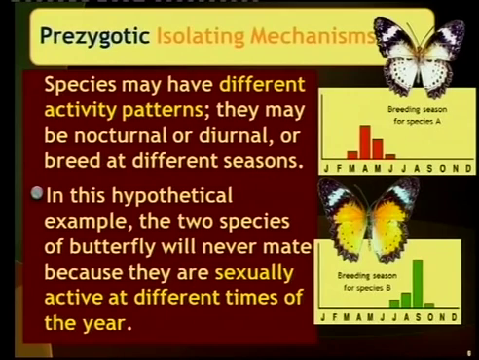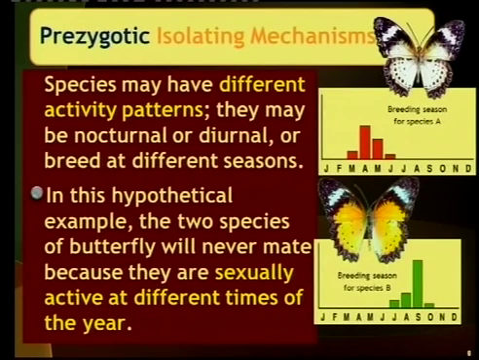Now, remember, a zygote is the result of fertilization. When a sperm cell fuses with an egg cell, the result is a zygote. So pre-zygotic will be anything before fertilization, anything that stops two individuals from mating. Post-zygotic mechanisms will then be after fertilization, things that happen then.